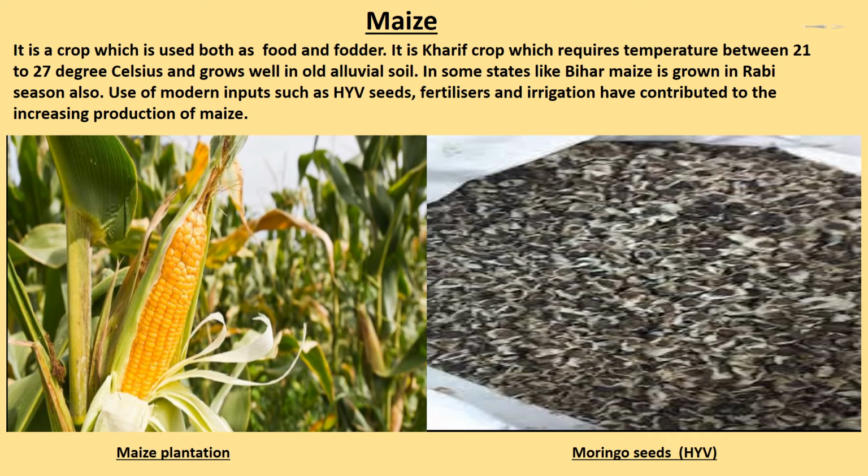Maize. It is a crop which is used both as food and fodder. It is a kharif crop which requires temperature between 21 to 27 degrees Celsius and grows well in old alluvial soil. In some states like Bihar, maize is grown in rabi season also. Use of moderate inputs such as HYV seeds, fertilizers and irrigation have contributed to the increasing production of maize. So children, in the given figure you can see maize plantation and maringo seeds that are HYV seeds.